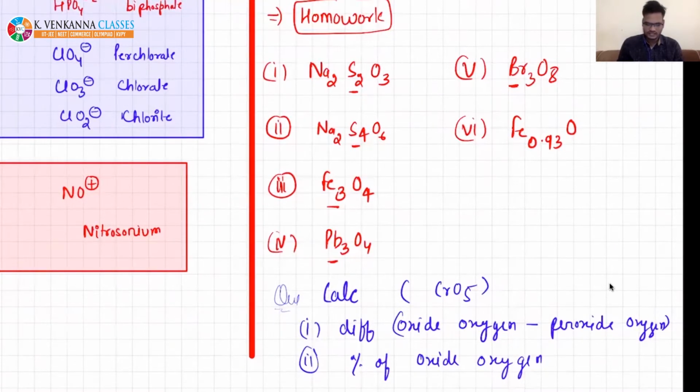I'm just writing the answers, and then I will try to solve all of them and some other questions as well, right? For the first question, the answer will come as +2. For the second, it will come 2.5. For the third, it will come plus 8/3. This will also come 8/3. This will come 16/3. And in this case, if we want to calculate for Fe, then it will come 2 by 0.93.